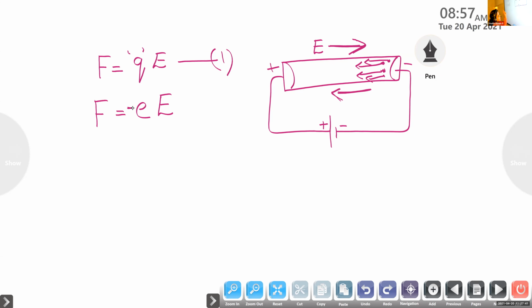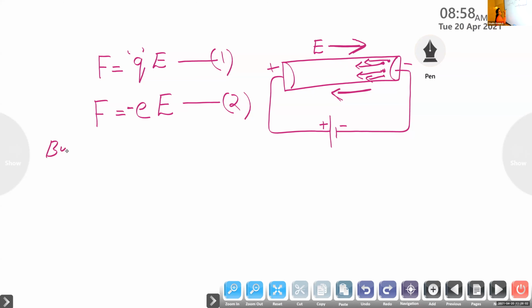But since the electric field and the direction of the electrons are opposite to each other, we put a negative sign. That negative sign only shows that the direction of the electric field and that of the electron are opposite to each other. Okay, so we can put this as equation number 2.